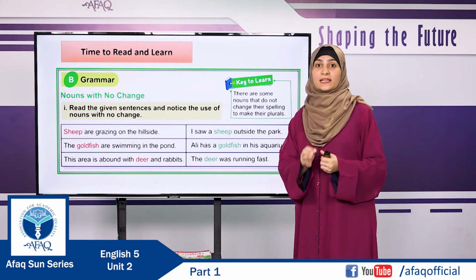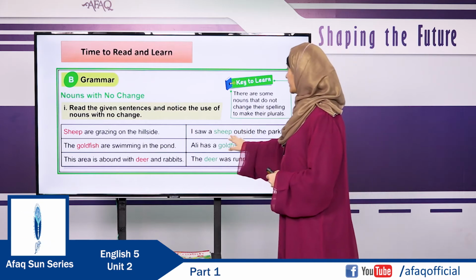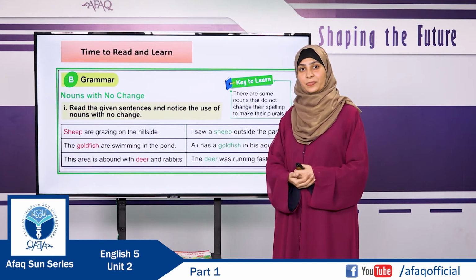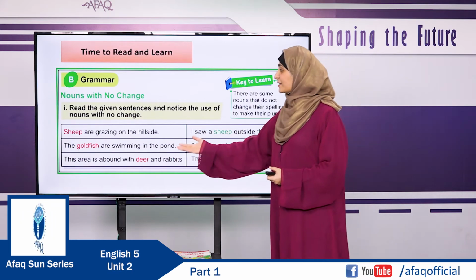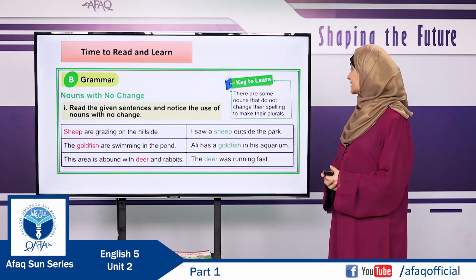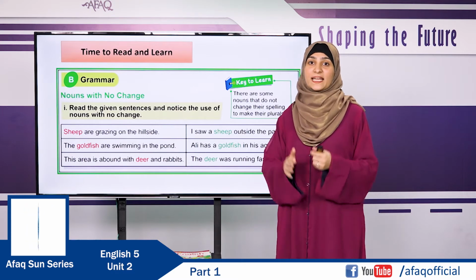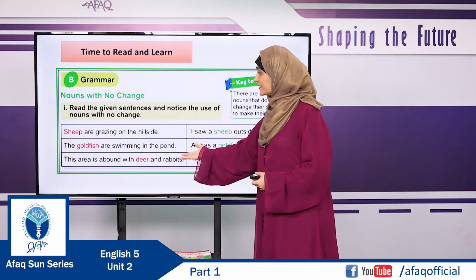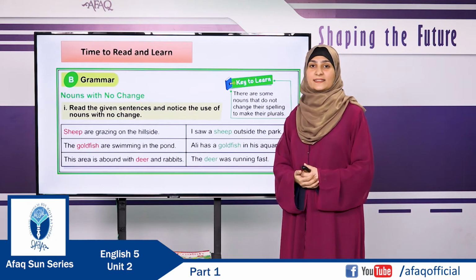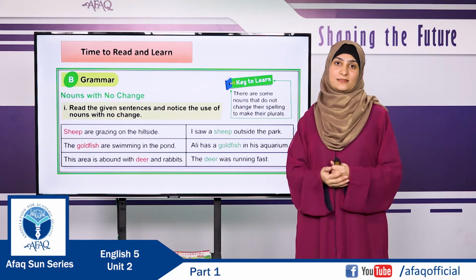But we are only getting this after reading the whole sentence, because the noun "sheep" is unchanged in both of the sentences. In the same way, "The goldfish are swimming in the pond" and "Ali has a goldfish in his aquarium." In both sentences, the word goldfish is used in two different ways. In this sentence, it is used as a plural noun, and in this sentence, it is used as a singular noun. But we are getting this after reading the whole sentence.